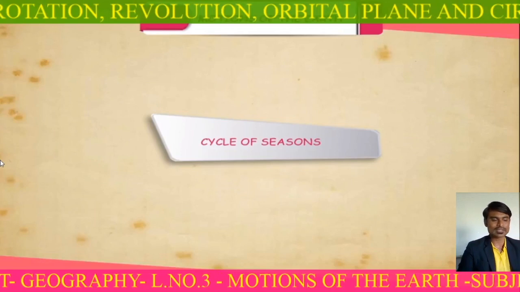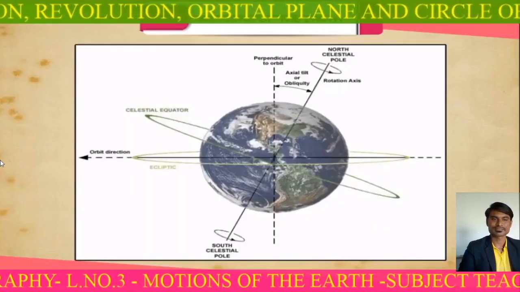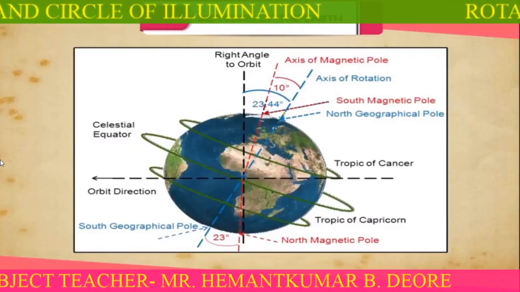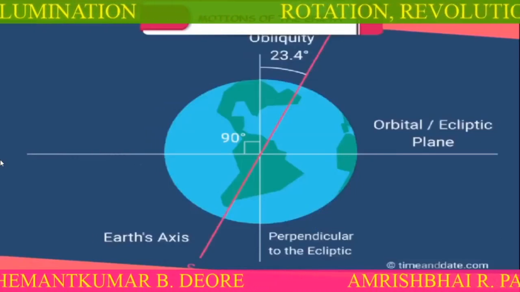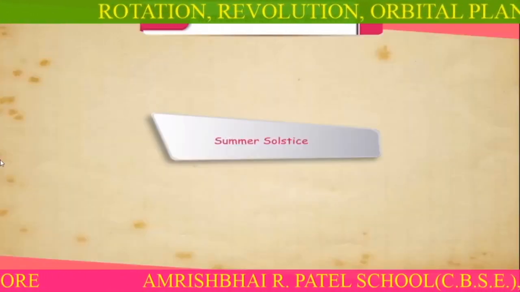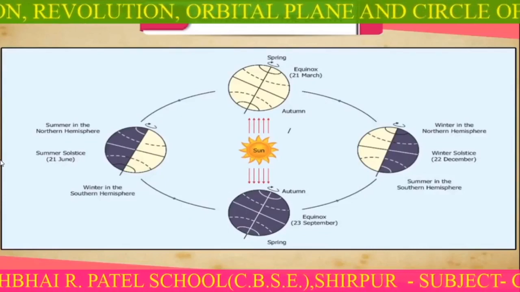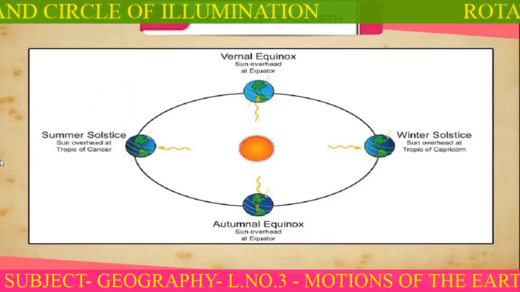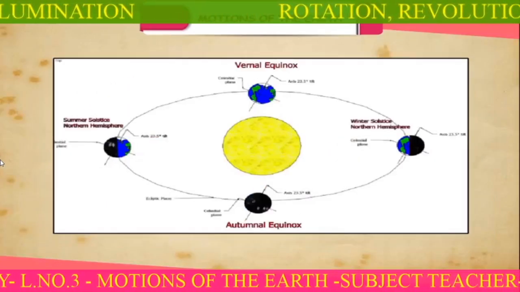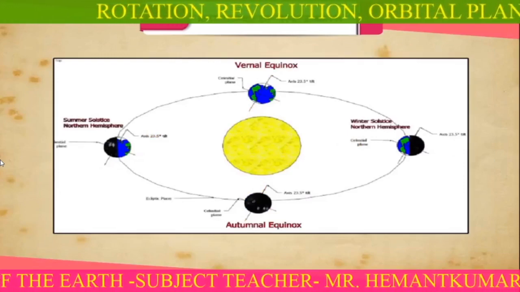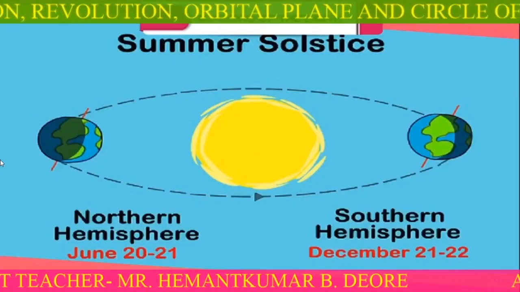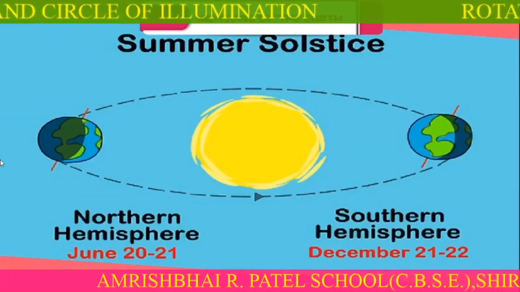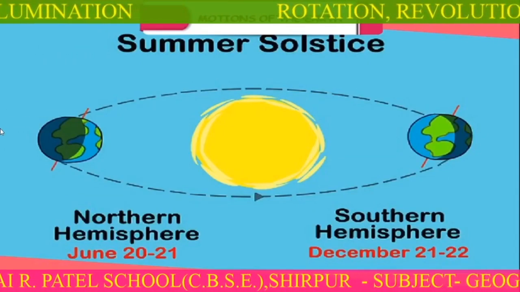Now let us understand about the cycles of season. The inclination of the Earth's axis and the revolution on its orbit are together responsible for the change of seasons throughout the year. Summer solstice. Look at figure number 4.2. You will find that on 21st June, the northern hemisphere is tilted towards the sun. The rays of the sun fall directly on the Tropic of Cancer. As a result, these areas receive more heat. The areas near the poles receive less heat as the rays of the sun are slanting.